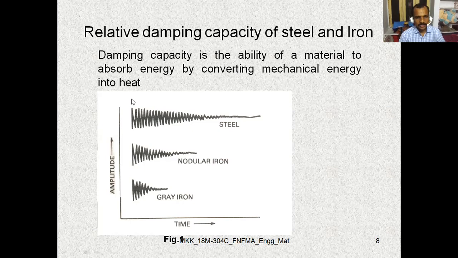So this is the steel damping capacity, and this is a nodular iron, and this is gray iron along with the time as well as the amplitude. So these are the peaks available for the steel and for nodular iron, and this is for gray iron.